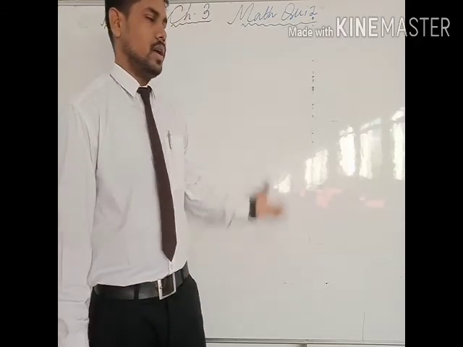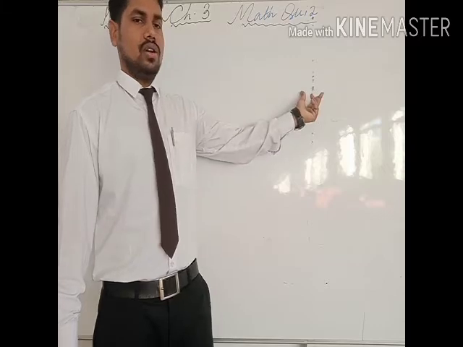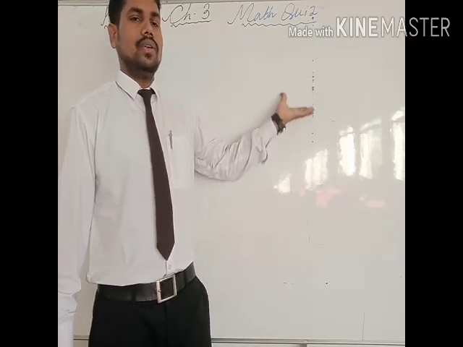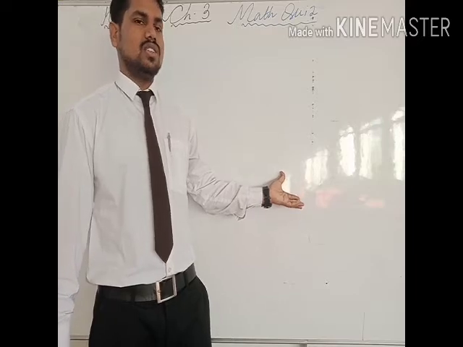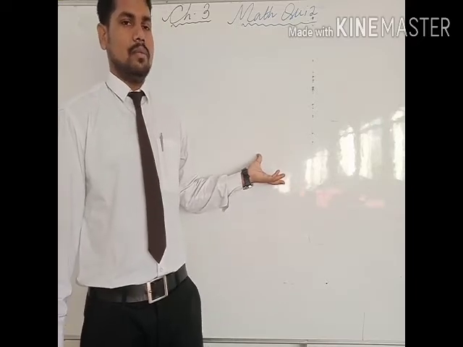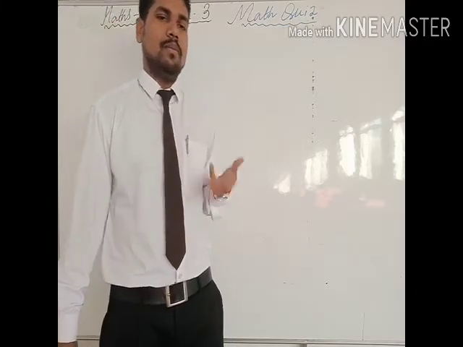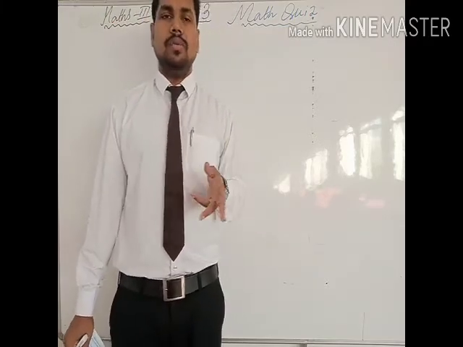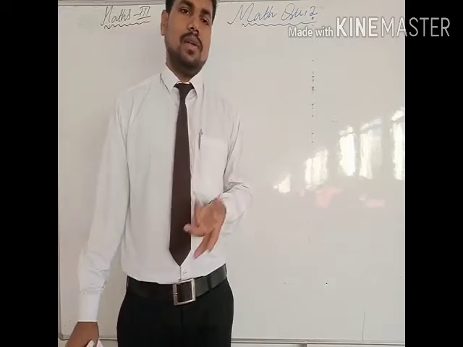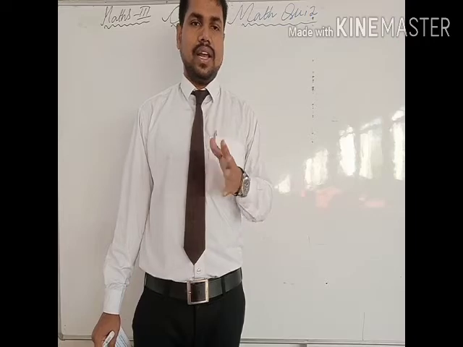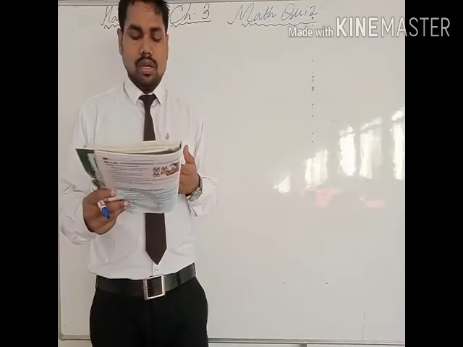Arrange the numbers. We will write that first day is equal to this much, second day is equal to this much, and third day is equal to this much kilometer. Then we will arrange as per the places of the number, and then we will add the sum. I am not doing this because we have done this type of question in this chapter. This is from the miscellaneous exercise. You have to do it by yourself. If you face any problems or difficulties, you can ask me anytime. So this one is done.